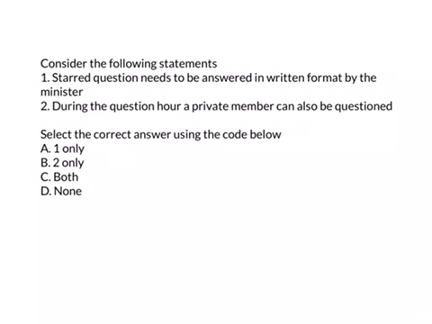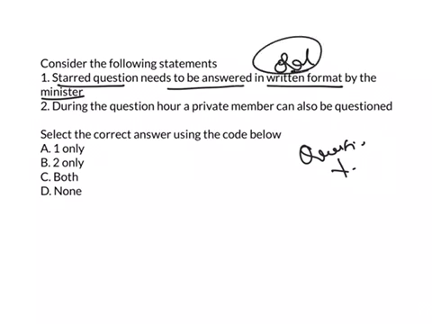The second question is, consider the following statements. Starred question needs to be answered in written format by the minister. Yesterday we have seen that in a question hour, there were 3 types of questions. One is the starred question, unstarred question and short notice question. And the starred question has to be answered in an oral format, and since it is being answered in an oral format, supplementary questions can also be asked to the minister.